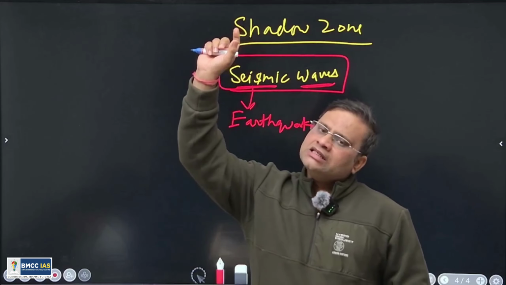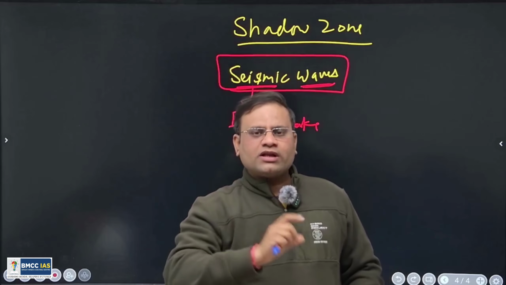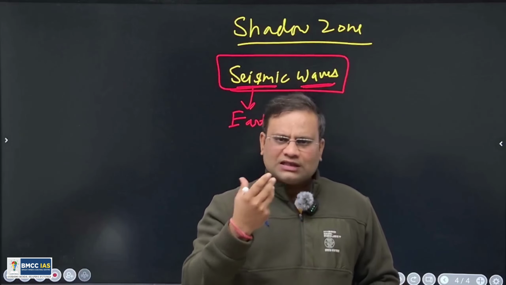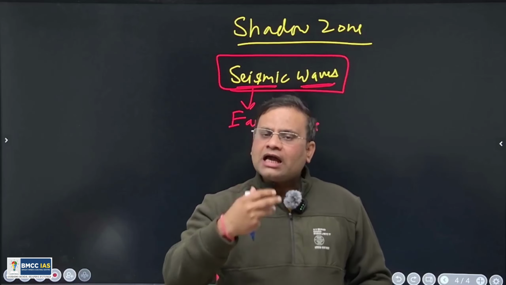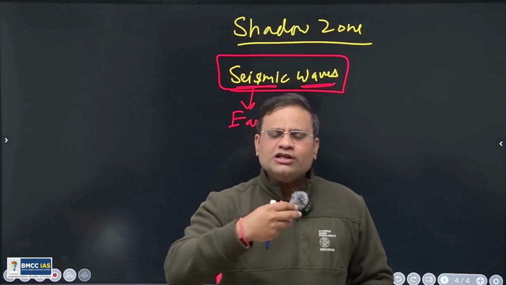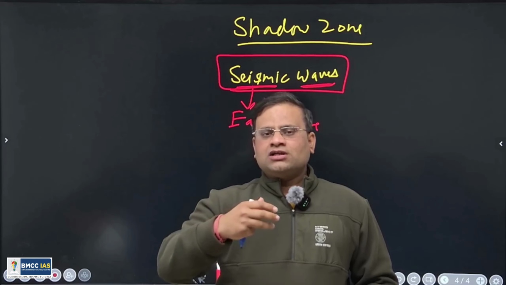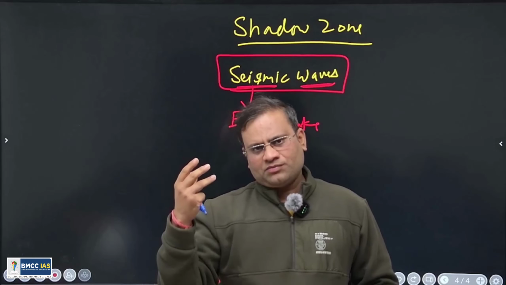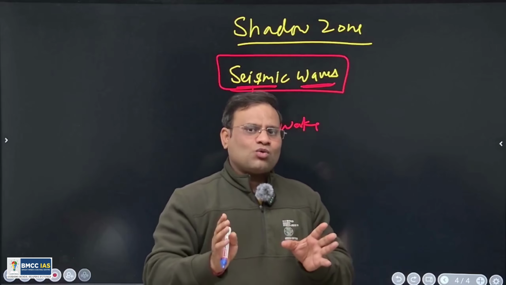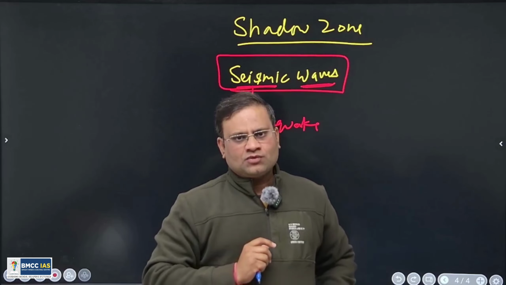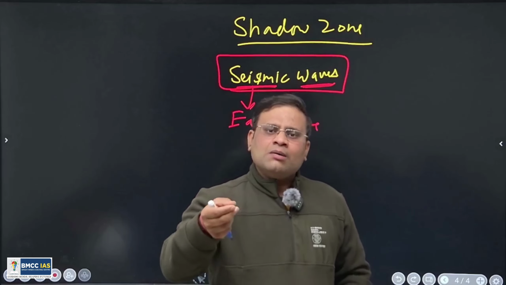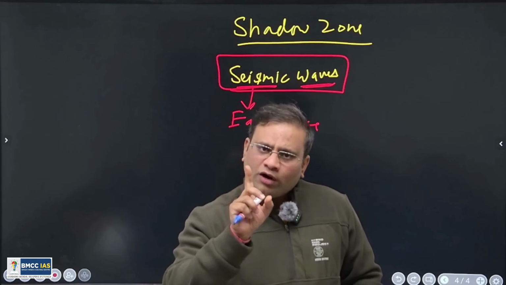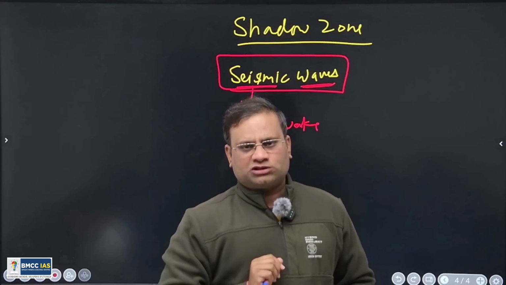Similarly, light travels from the sun to the earth. Light is a form of energy, you know. Heat is a form of energy, you know. So heat, light, sound, they travel in the form of waves. For traveling, waves require disturbance of the medium, right? Disturbance means the particles of the medium themselves don't move. They only oscillate at their mean position.